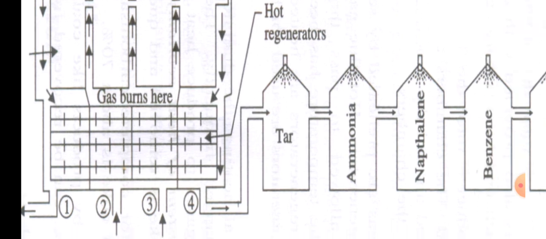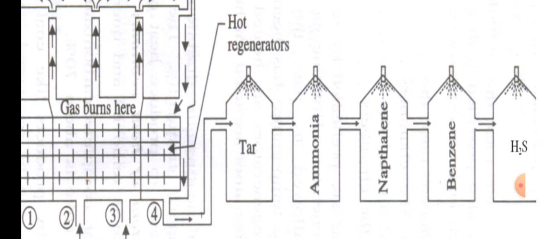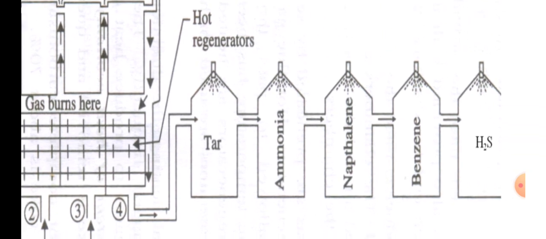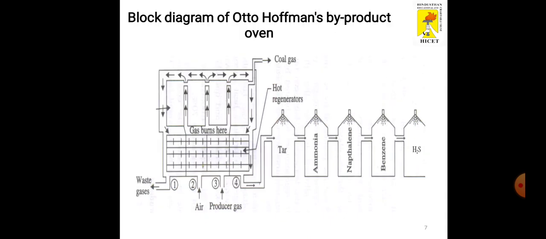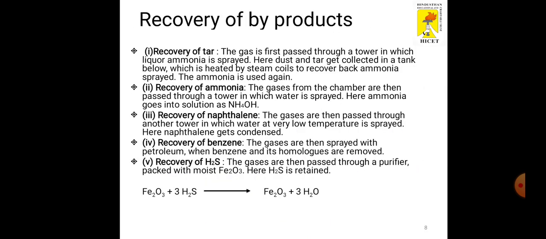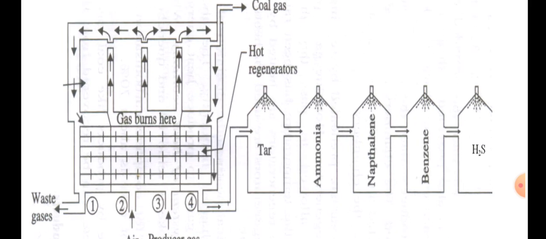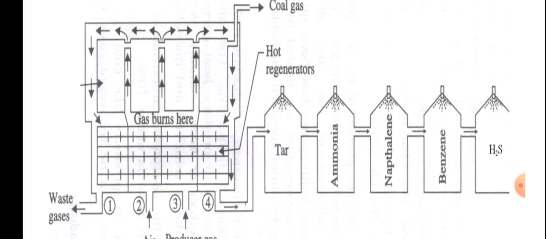And you can see through valve 4 the flue gas is liberated, and it goes to the towers one by one. In the first tower, the flue gas is allowed in and tar is recovered: liquor ammonia is sprayed, so the tar is liberated.